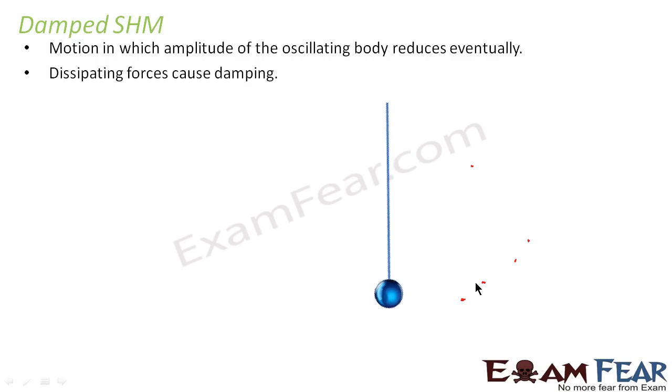If you tie a stone or a ball to a thread and hang it from your hand, you will see that after some time it will come to rest at its mean position. That's because there is frictional force, air resistance, acting on that particular mass, so it stops after some time. This kind of simple harmonic motion where the amplitude gradually decreases is known as damped simple harmonic motion.